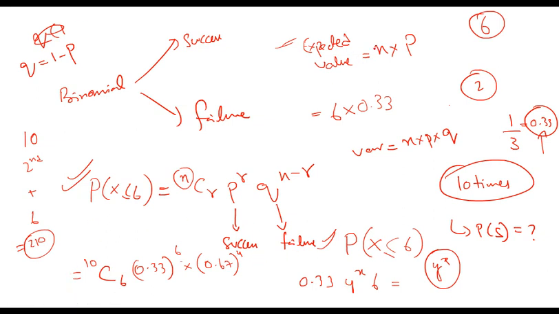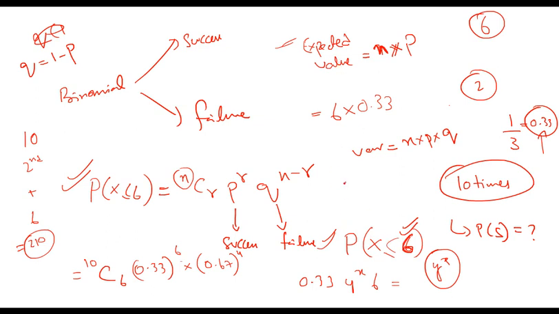So expected value is simply n into p. This will tell you, from this experiment, what your overall probability of success is. You have the number of outcomes for which you are measuring probability. So you want to be successful at least 6 times. What are the chances of being successful at least 6 times? That will be found through expected value.